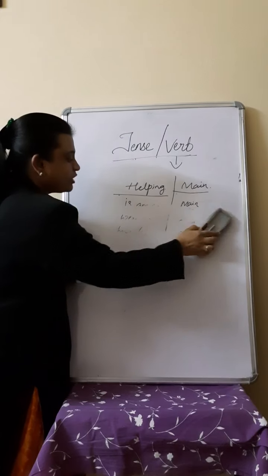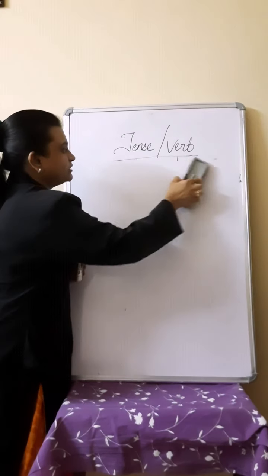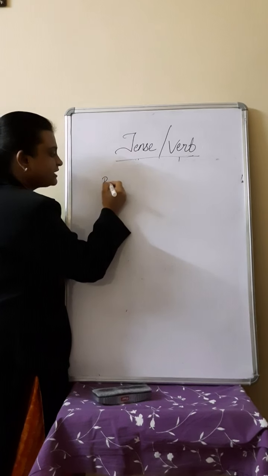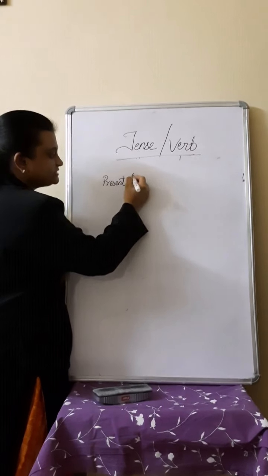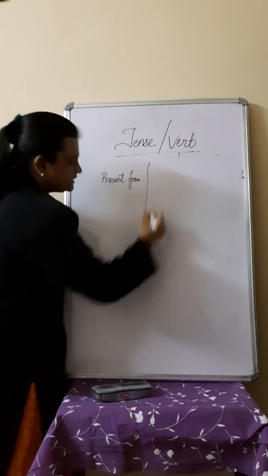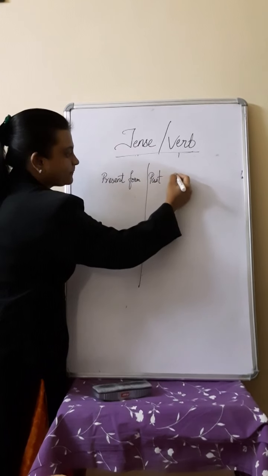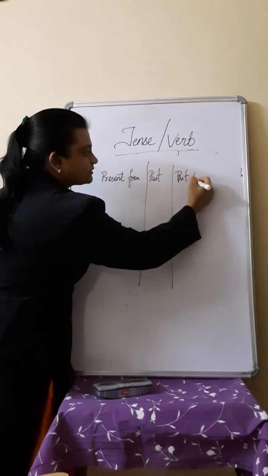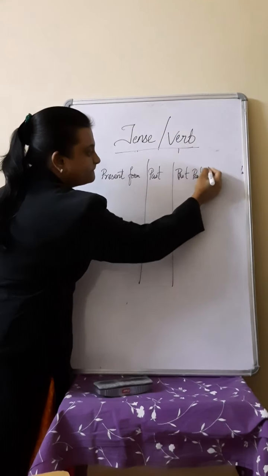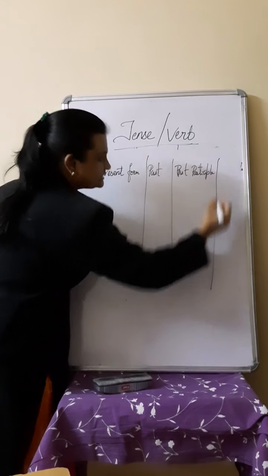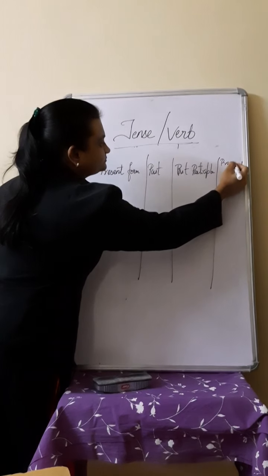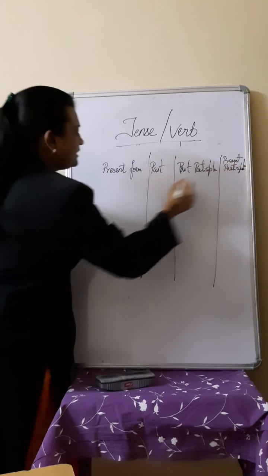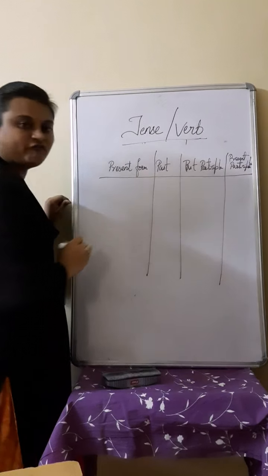Now let's see what are the types of verbs, the kinds of verbs. The first one is present form of verb. Second is past form. And third is past participle form. And last is present participle. So these are the 4 forms of verbs.